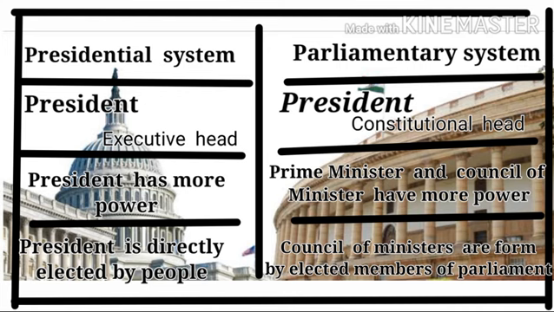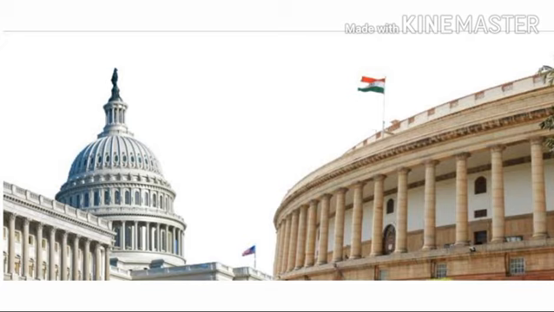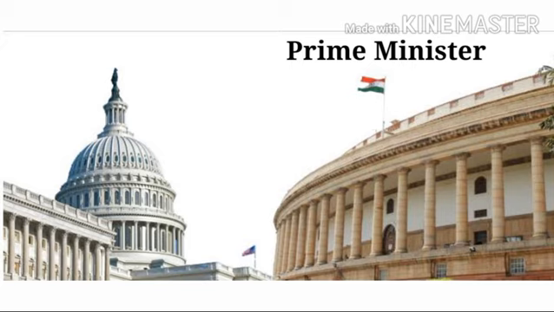So here the president is directly elected by the people, and here in the parliamentary system, or in India, the council of ministers is formed by the elected members of the parliament. So this is the difference between the parliamentary system of government and the presidential system of government. Parliamentary system is what we have in India, presidential system is what we have in USA. Now you got the difference: who is the head of a parliamentary system? The prime minister is the head of a parliamentary system, whereas in the presidential system, the president is the head. Okay students, now we are going to move to the next.